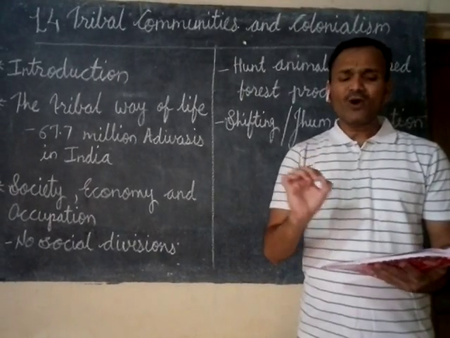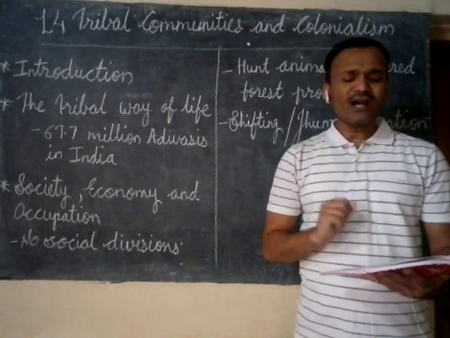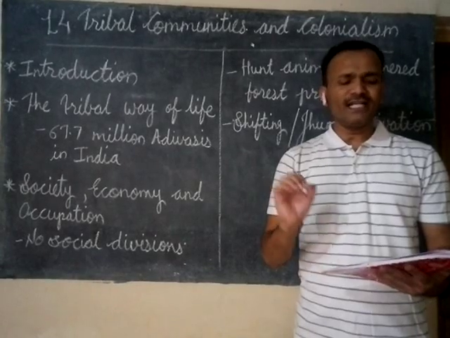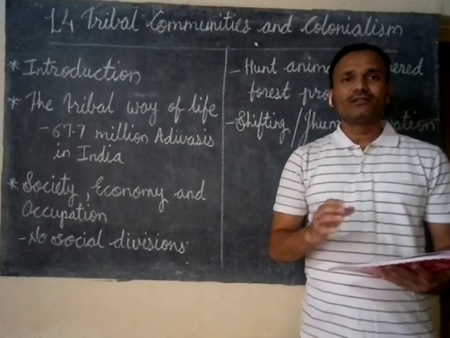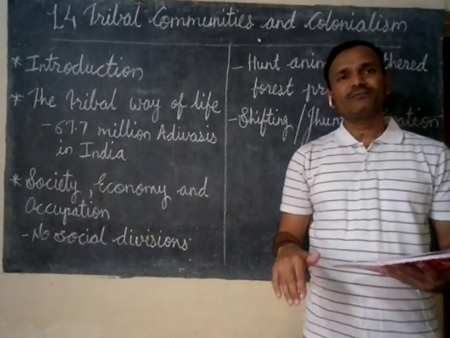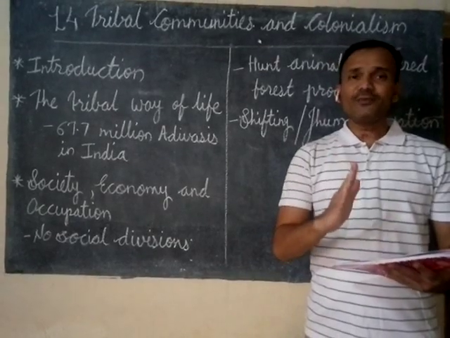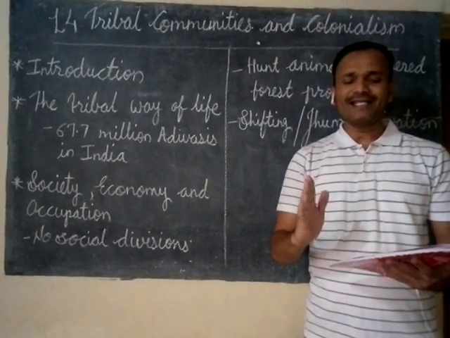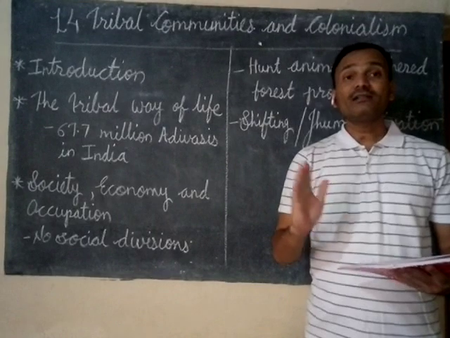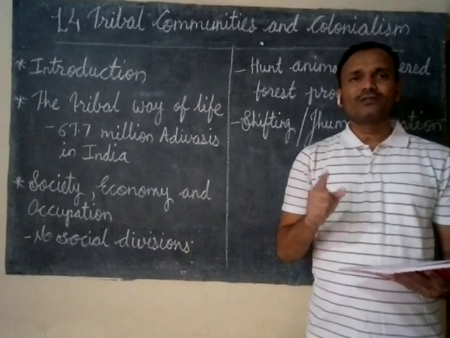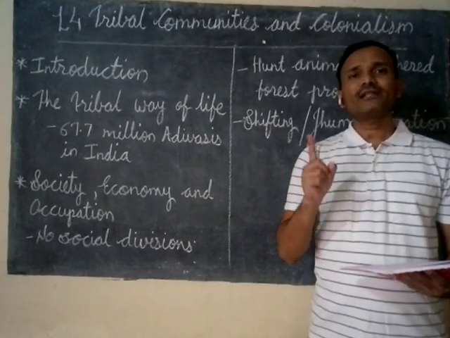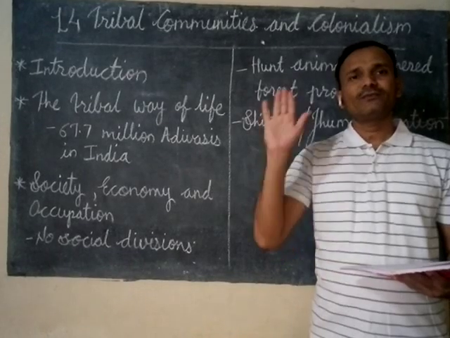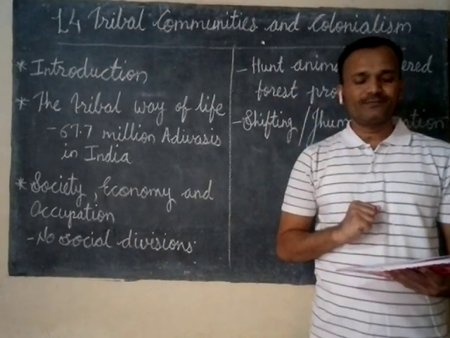Before they came to India, several other communities were already living here. So the native peoples were also there in our country. Such communities we call tribals or Adivasis, who were living in our country from a very early period.